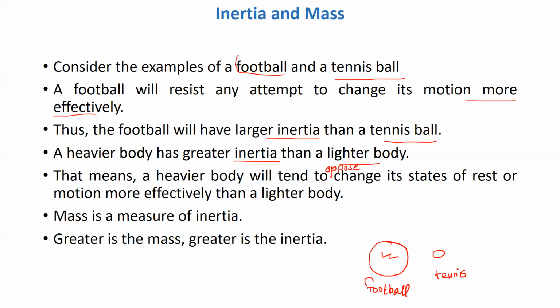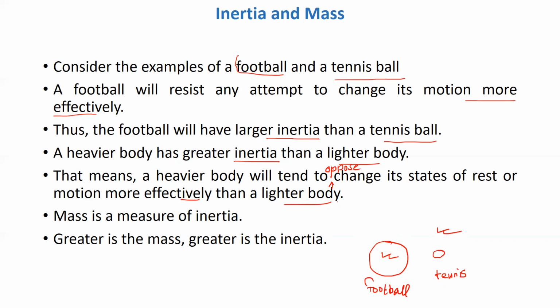A heavier body will tend to oppose changes in its state of rest or motion more effectively than a lighter body. Since the body is heavier, it has more mass, so it will not tend to change its state of rest or motion easily if we compare it to a smaller or lighter object like a tennis ball.